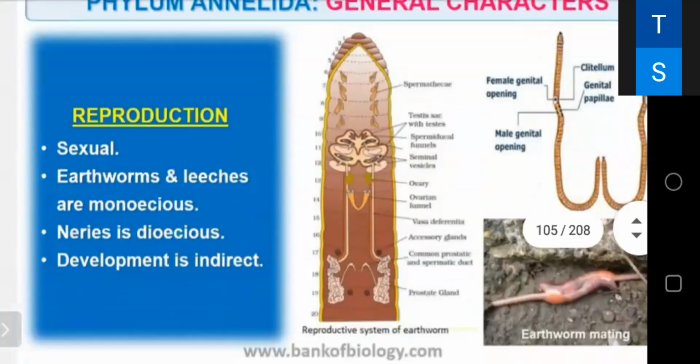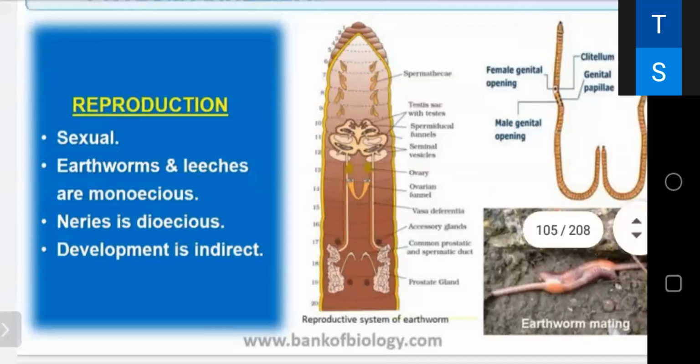And reproduction is sexual, only a sexual mode of reproduction. Earthworm and leeches are monoecious. Nereis is dioecious, means both types of sexes are present. And one more thing about it, they are unisexual like Nereis and bisexual like leeches and earthworm. Earthworm is a bisexual animal, and the scientific name is Pheretima, and the development is indirect.